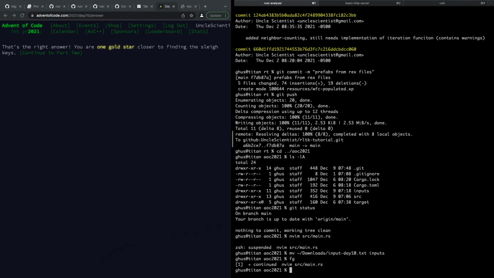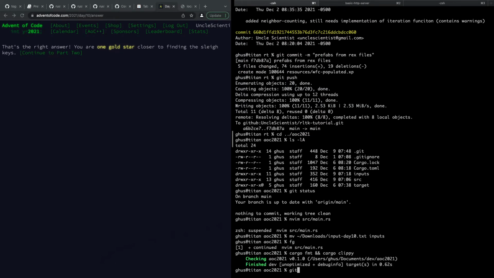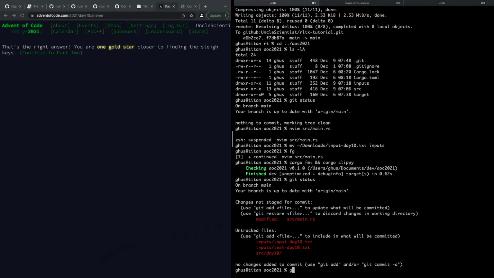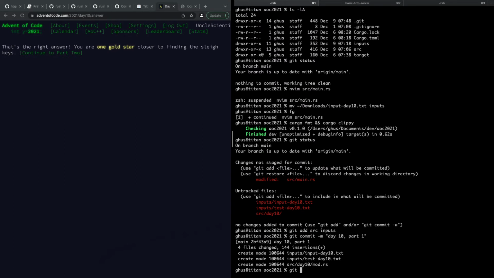That was pretty straightforward. Let's just check in with Clippy and format, and then git status, git add source and inputs, git commit day 10 part 1, and we push it up.